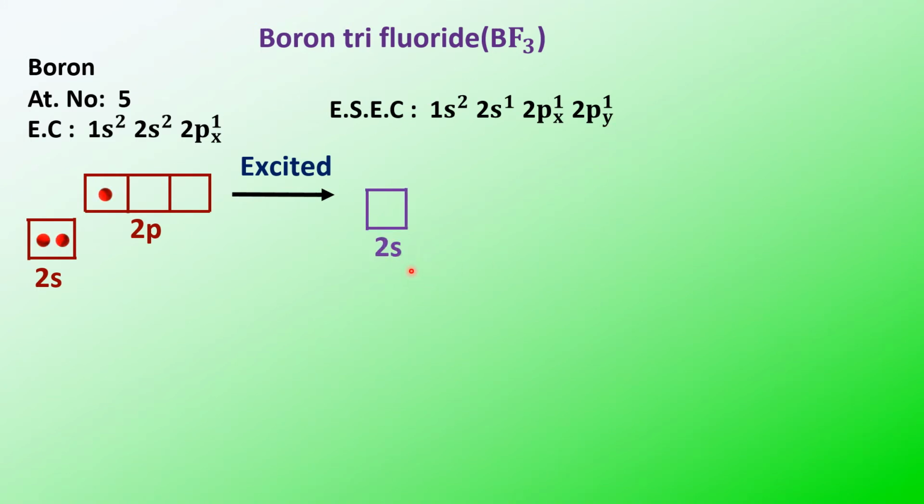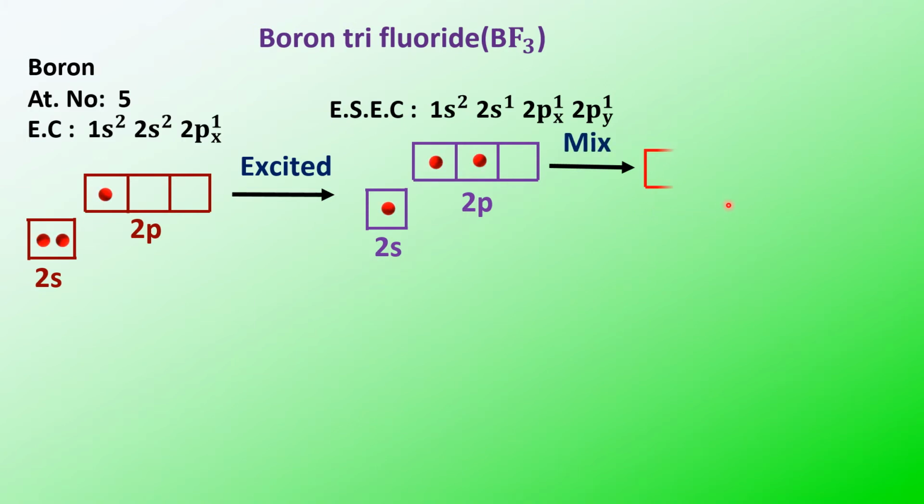So 2s has 1 electron, and in the 2p orbitals, px has 1 electron and py has 1 electron. These s and p orbitals intermix, giving rise to hybrid orbitals.